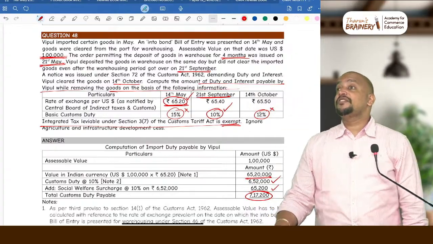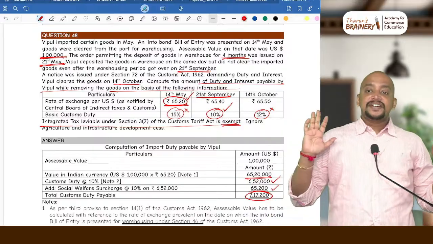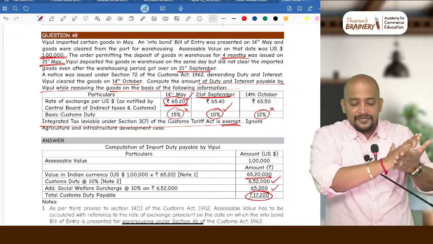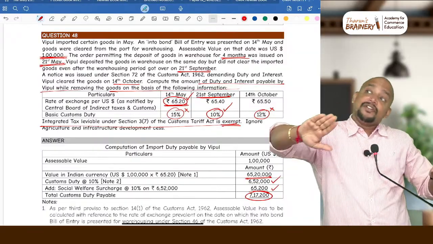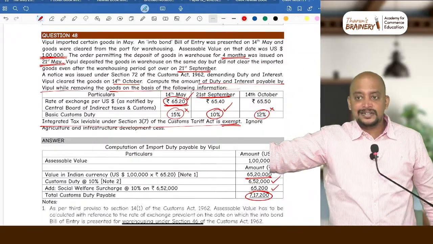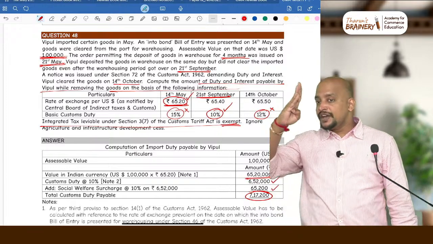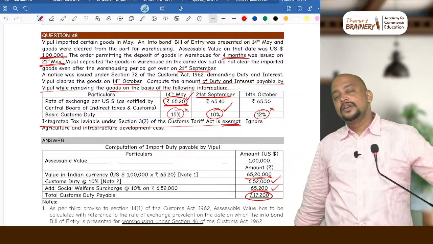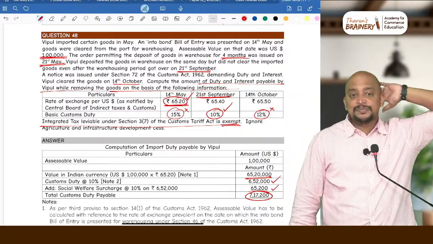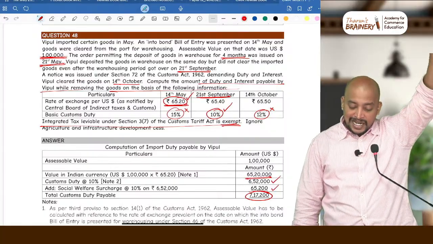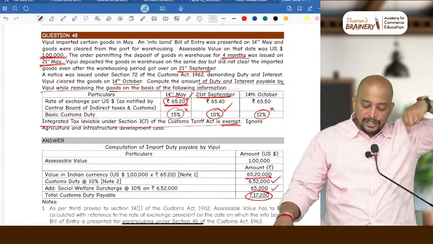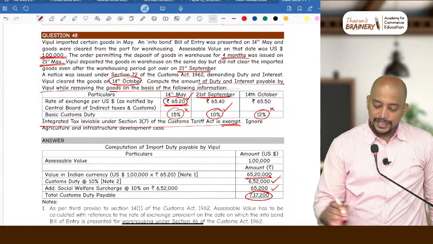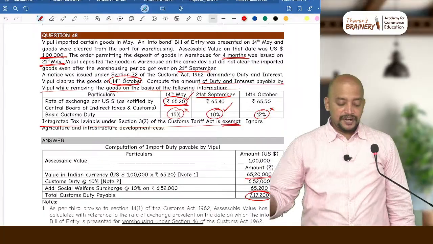But interest will be from which date to which date? First 90 days there is no interest. From the warehousing order, first 90 days there is no interest. For the remaining days only we need to pay interest. Now what you need to do? From the warehousing order till the date of payment of customs duty, you need to see how many days. What is the date of warehousing order? 21st May. From 21st May till the date they are making payment of duty. When are they paying the duty? 14th October. Till that date you count the number of days from 21st May.